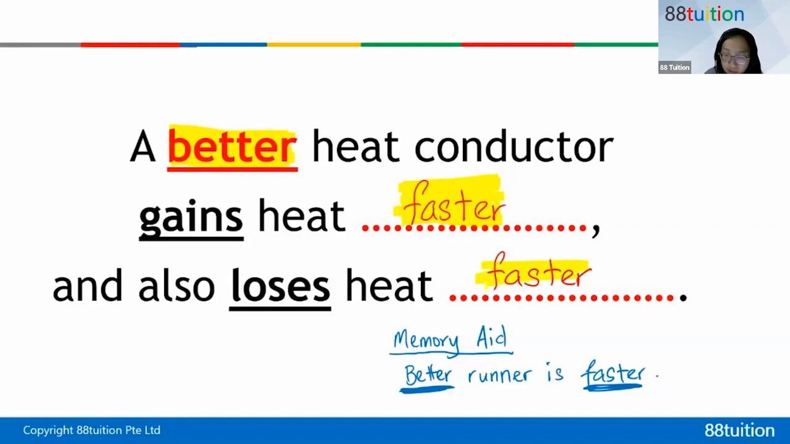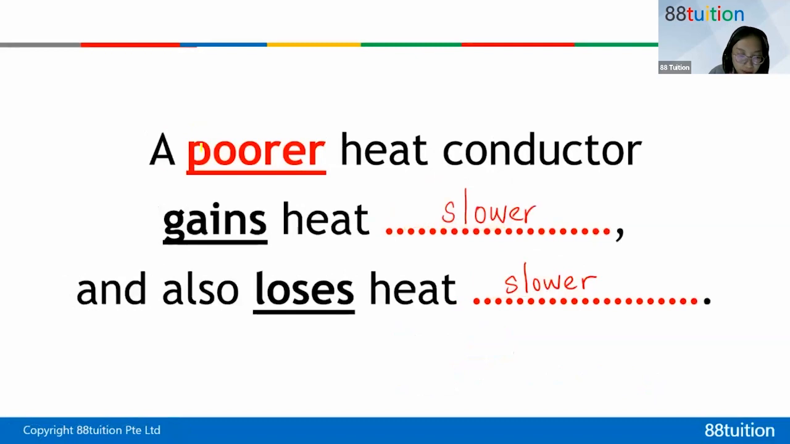So faster and faster: gain heat faster, lose heat faster. If you are a poorer heat conductor, then everything is slower. Let's say you're a poor runner, you're not a good runner. Poor runner, you will run slower, right?